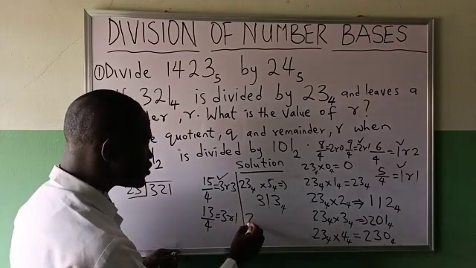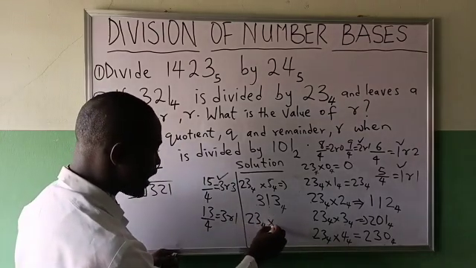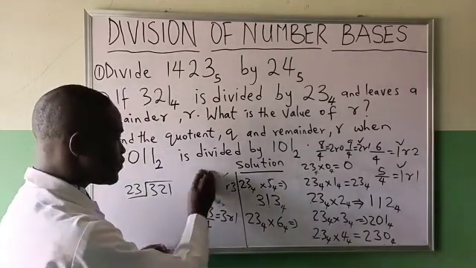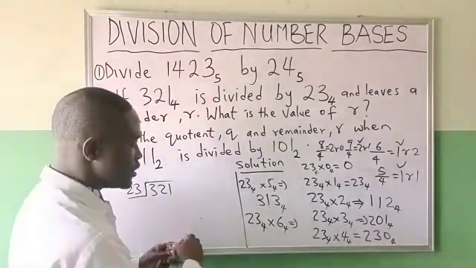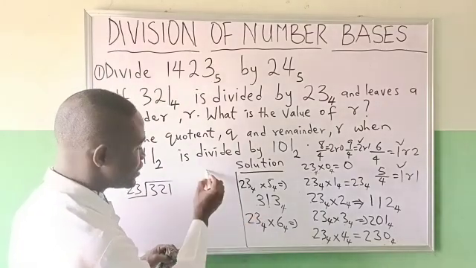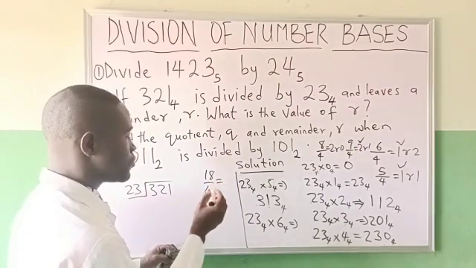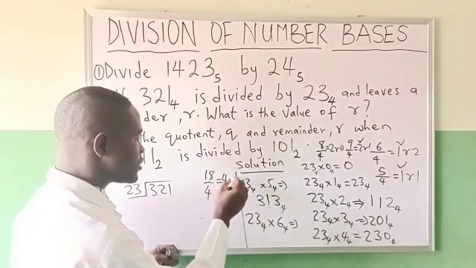So if you now say 2, 3 in base 4 times 6 in base 4, what will it give you? 6 times 3, 18. 18 over 4 is equal to 4, remainder 2.